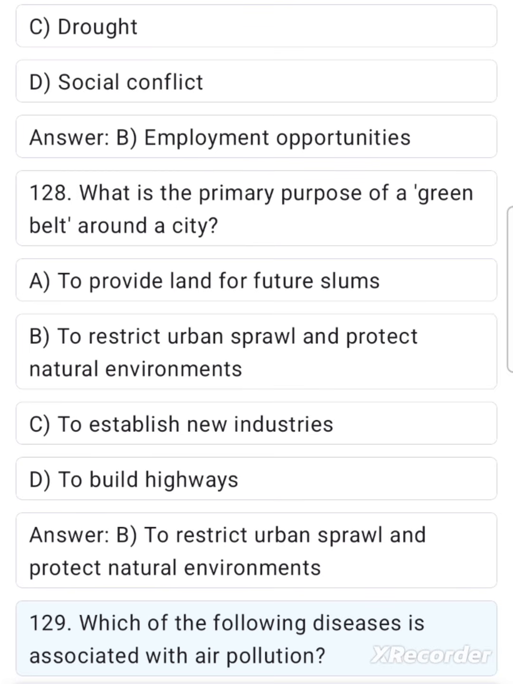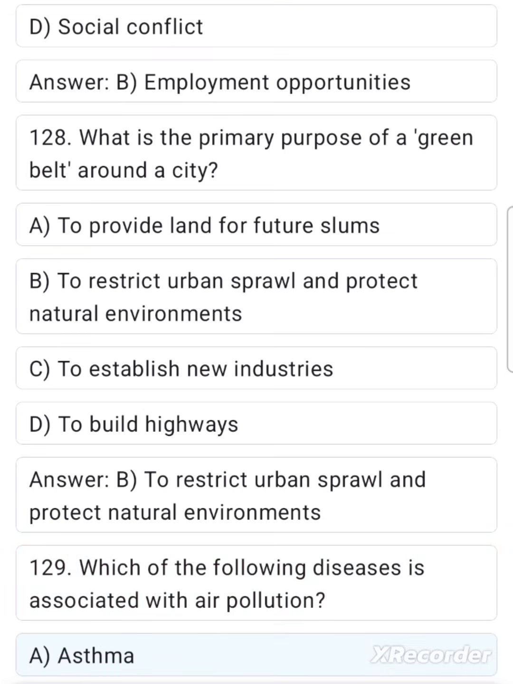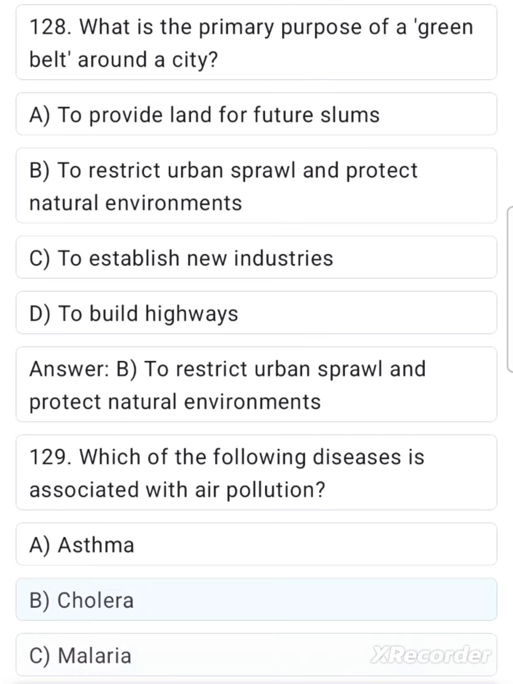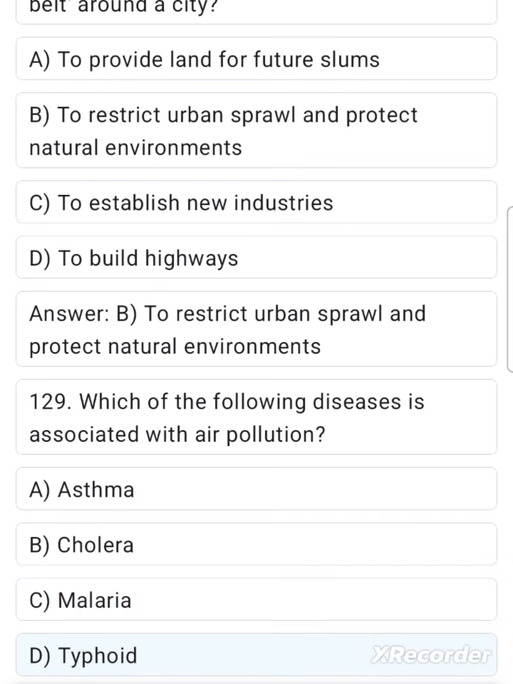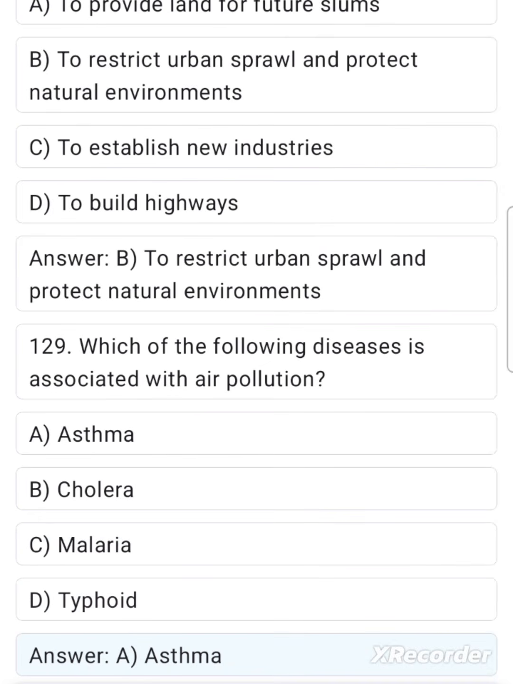129. Which of the following diseases is associated with air pollution? A. Asthma. B. Cholera. C. Malaria. D. Typhoid. Answer: A. Asthma.